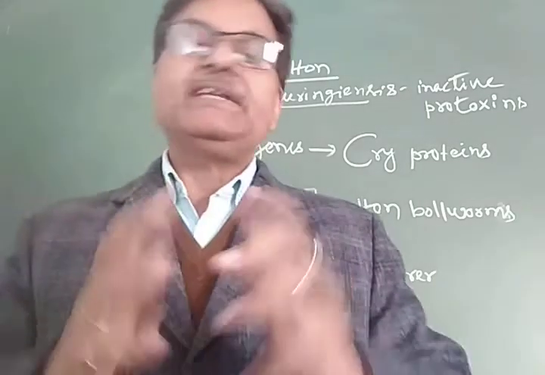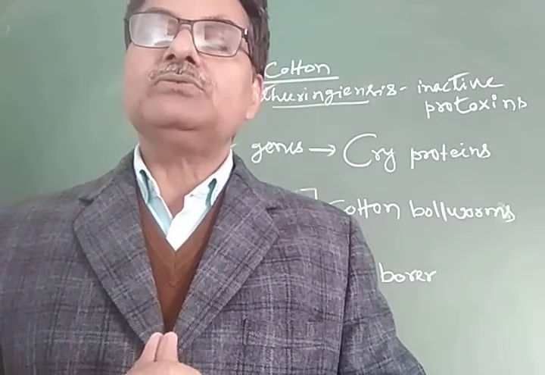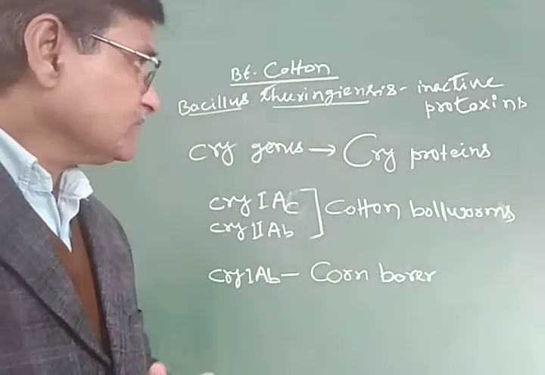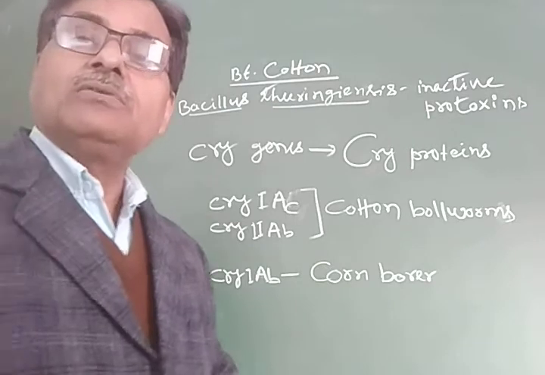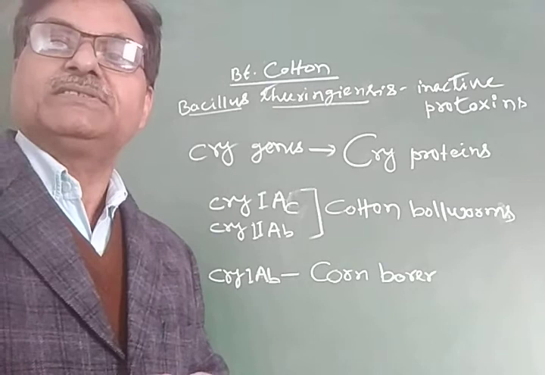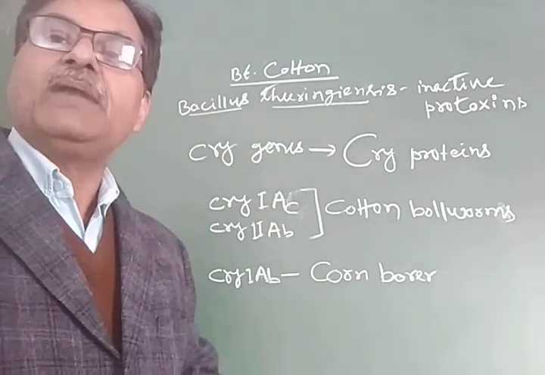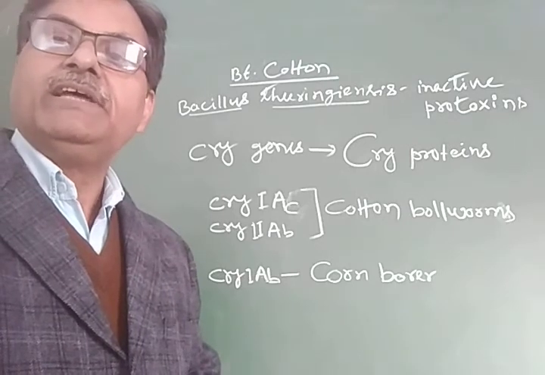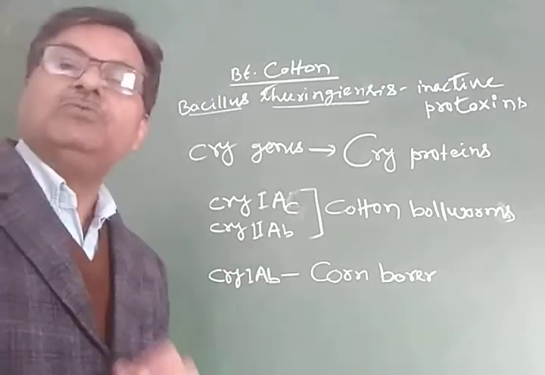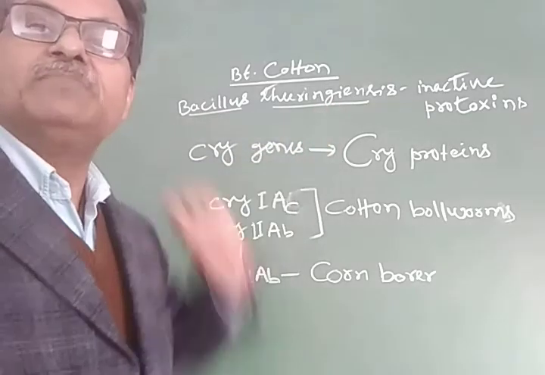So, pest resistant plants. Today we will discuss the application of biotechnology in agriculture. By the use of biotechnology, we have developed different pest resistant plants. For example, BT cotton is one of the pest resistant plants that we have already developed by the use of biotechnology. It is found that some strains of Bacillus thuringiensis bacteria